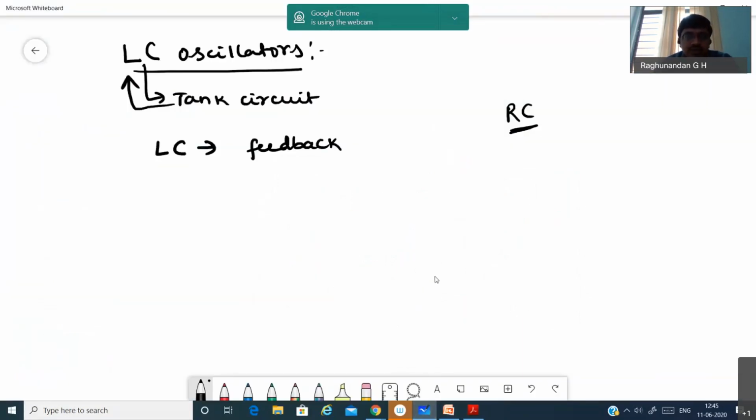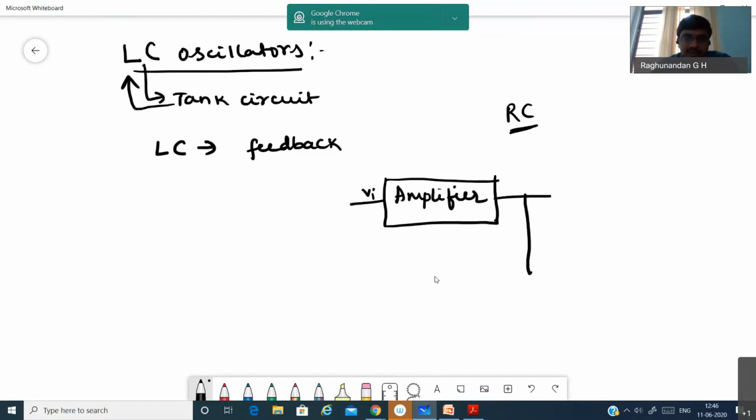So how is it going to be? For the amplifier stage, just for simplification, instead of drawing it again and again, I just take it as a block diagram. So this is a voltage divider bias circuit amplifier. So feedback, this is Vi, this is V0.